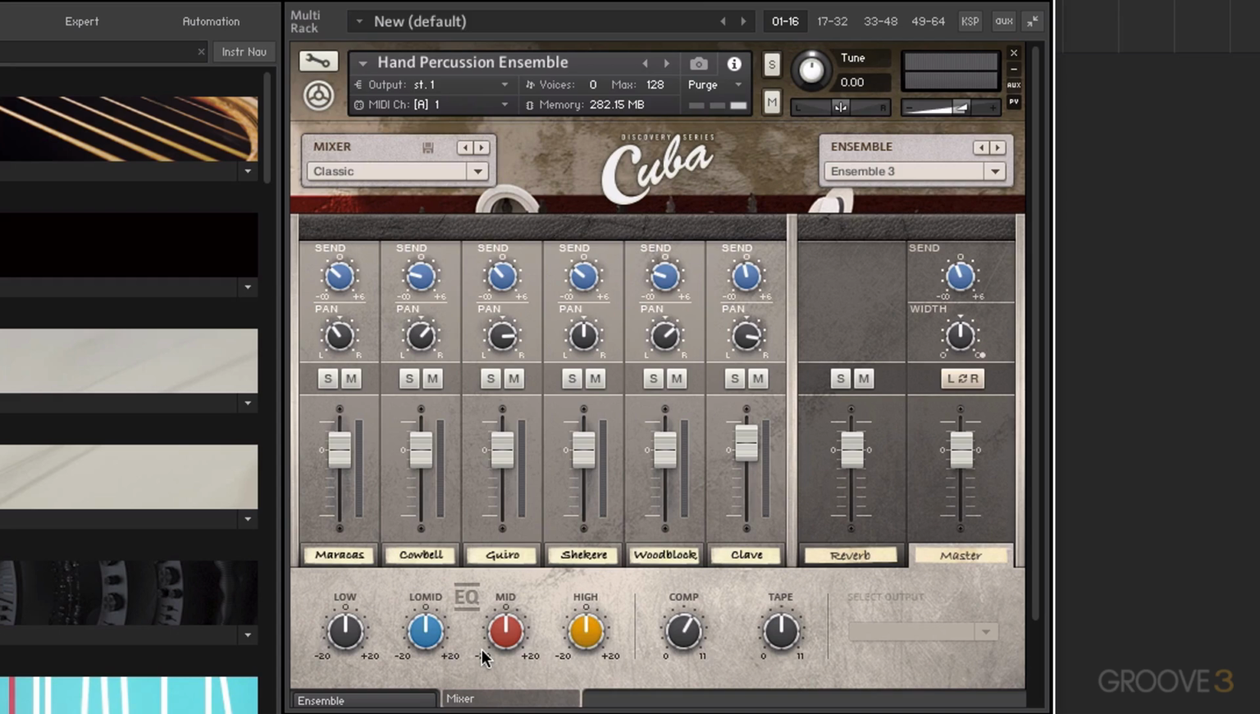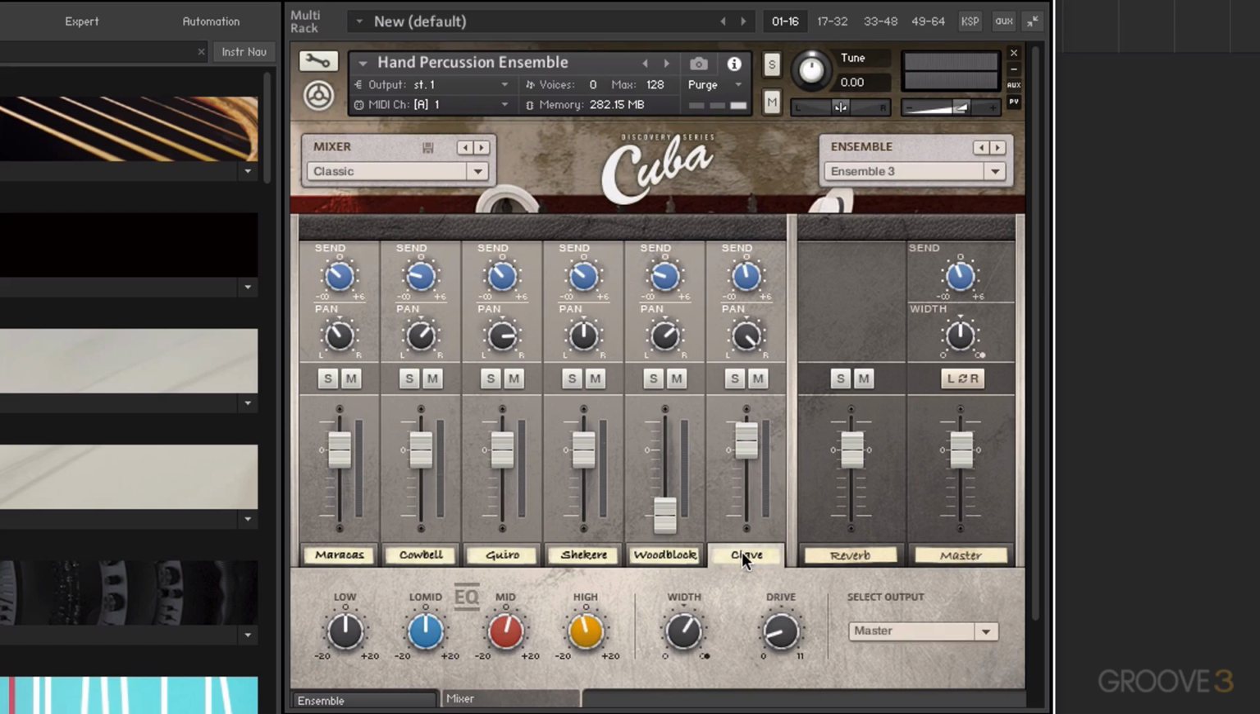So the mixer page is where we can balance, add effects, pan, the usual things that we'd do in a mixer. Now on the left side we have 6 instrument channels, allowing us to balance each one of our individual sounds. We have a pan control, standard stuff. We can solo, we can mute.